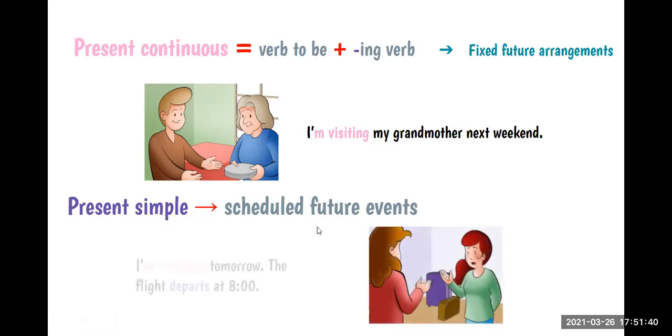For example, I am traveling tomorrow. The flight departs at 8 o'clock. Okay, so you can see this is my plan. It's arranged because I have everything for tomorrow. And the flight departs at 8. Okay, el vuelo parte a las 8. Estoy hablando del futuro. Estoy hablando de mañana a las 8. Pero utilizo el presente simple porque es un evento que está programado. ¿Ok? So these are some of the uses that we have for the future.